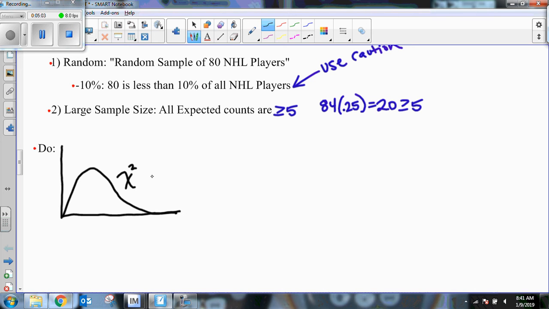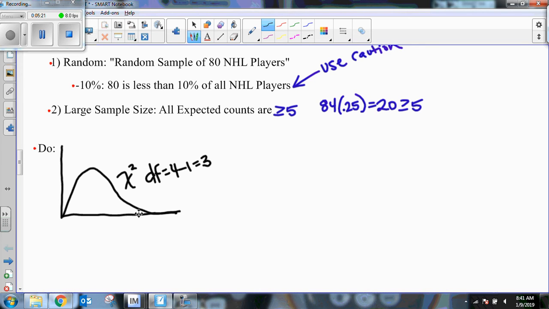And with all chi-square distributions, you need to list your degrees of freedom. Now remember, degrees of freedom is the number of categories minus 1. Well, in this case, we have 4 quarters of the year. So we're going to say 4 minus 1 equals a degrees of freedom of 3.